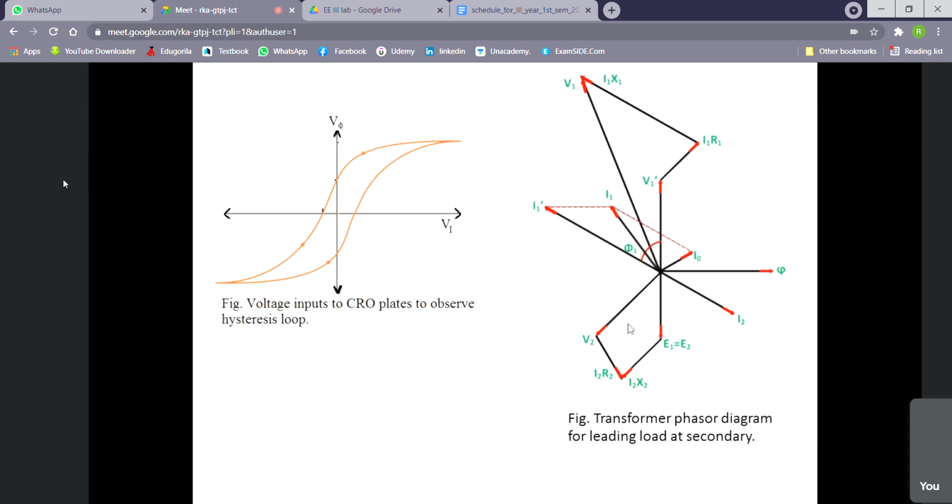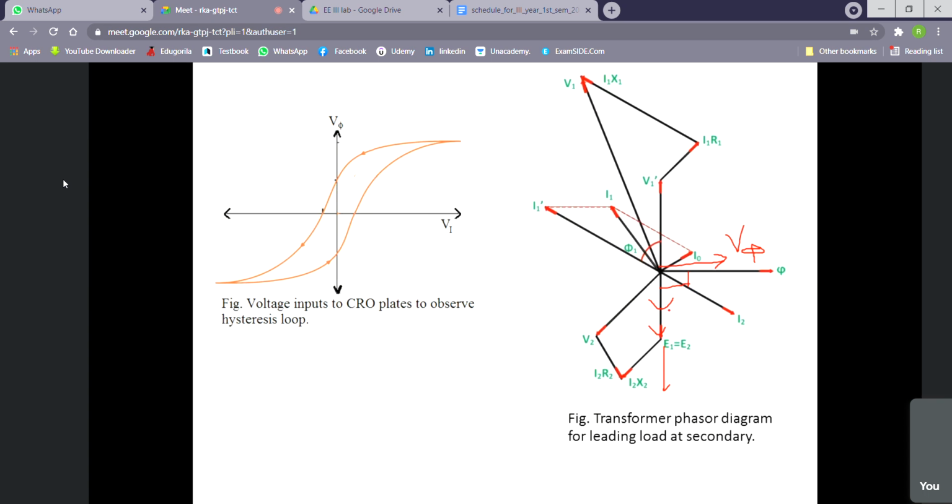Now, if you see the transformer phasor diagram for a leading load at the secondary, with flux phi, both induced EMFs are 90 degrees lagging from phi. So any voltage proportional to E, whether we take a value of E less than this or higher than this, will be 90 degrees lagging from it. But we need a part of E which will be proportional to phi. We need a V phi which will be proportional to phi and in phase with phi.